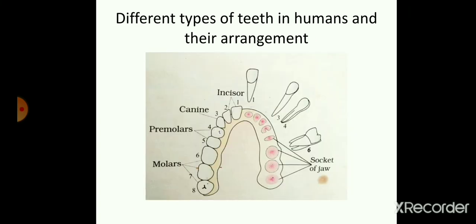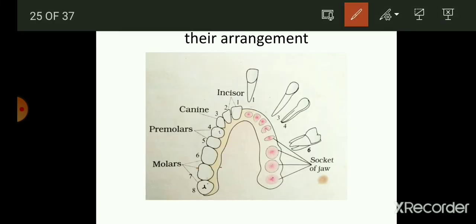Here you can see the image of how the teeth are located in the jaws. The first 2 are incisors. Thereafter, on both sides, we have a canine. So you can see the first one, second, third. This numbering is done according to the position of the teeth.